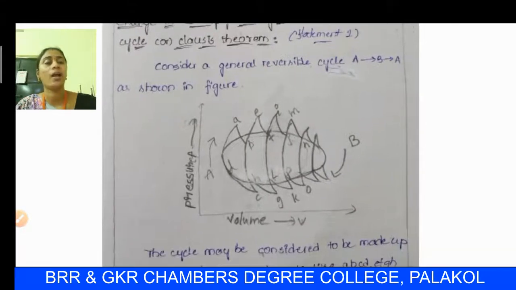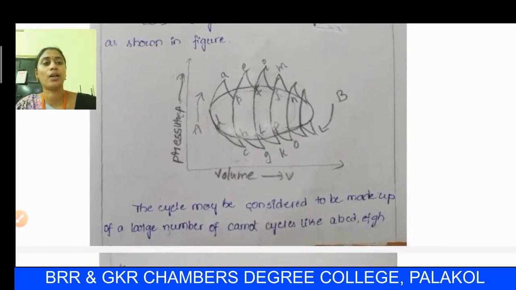So for this we consider a plot of the PV graph, with pressure taken on the y-axis and volume taken on the x-axis. Here the graph is plotted as the A to B and B to A reversible cycle as shown. Consider a general reversible cycle A to B and B to A as shown in the graph. Here the cycle may be considered to be made up of a large number of Carnot cycles.